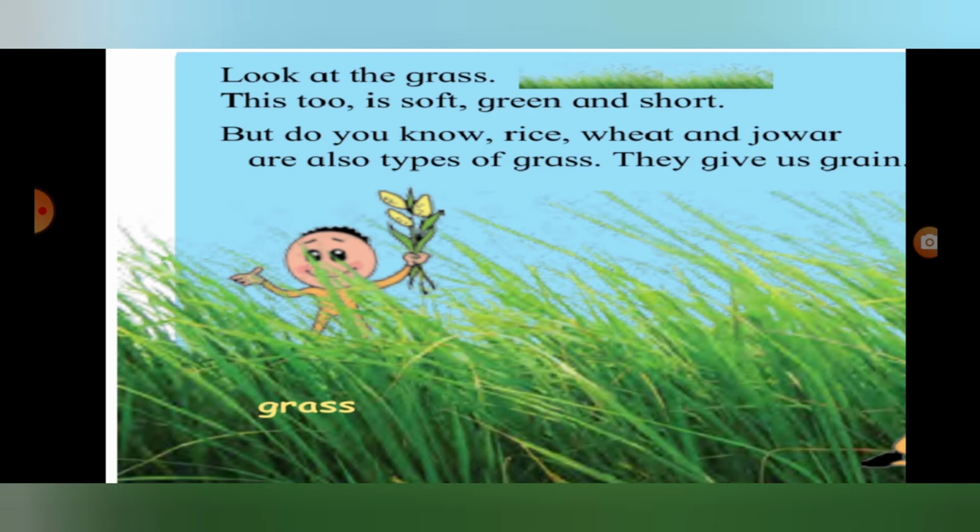But do you know, rice, wheat, and jowar are also types of grass. They give us grains. Which grasses give us grain? Correct. Rice, wheat, jowar, bajra, ragi, etc. Very good.